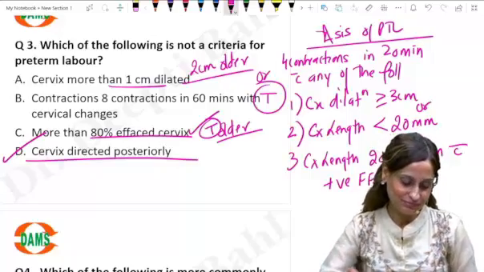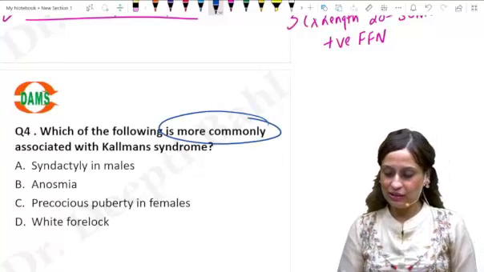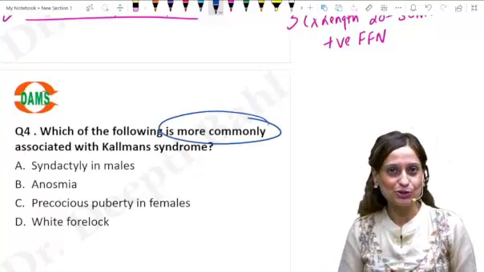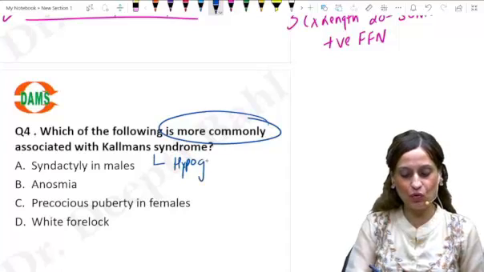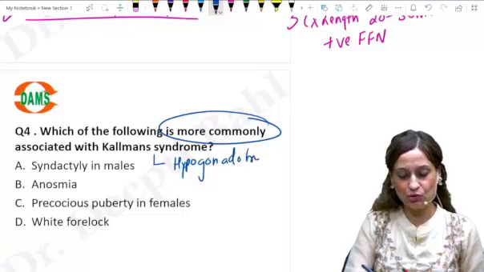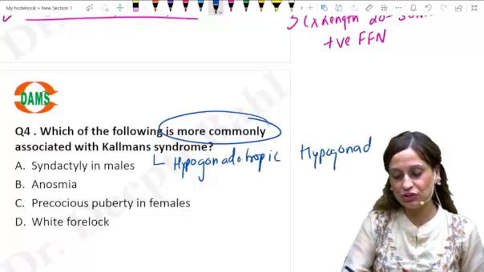Okay? Chalo. So which of the following is more commonly associated with Kallmann syndrome? We did one more question just now. Kallmann's is a typical example of hypogonadotropic hypogonadism. Yes? So you all know the reason here.